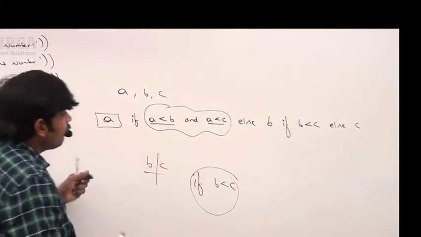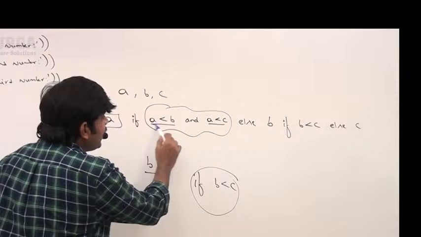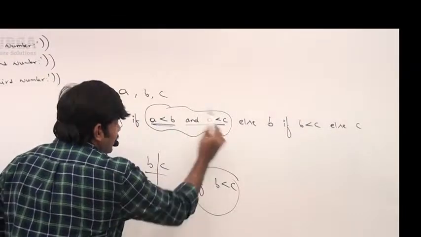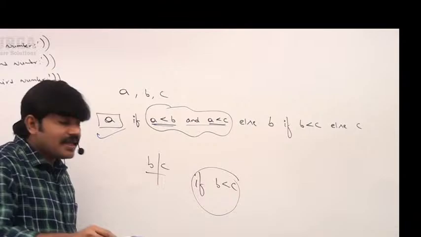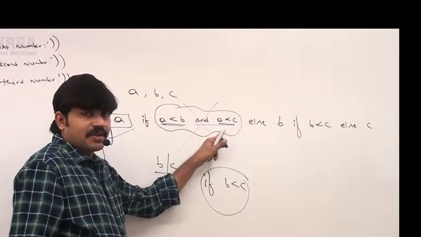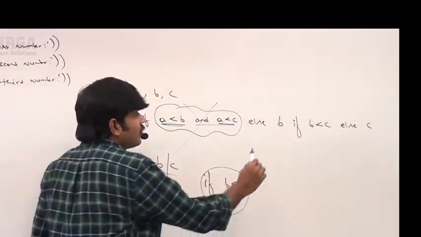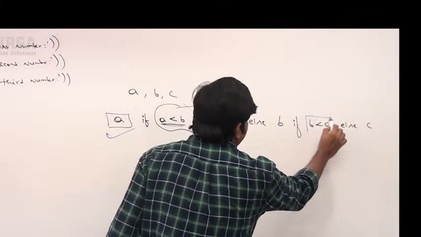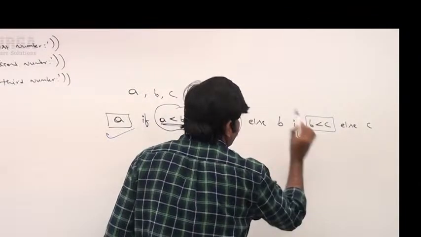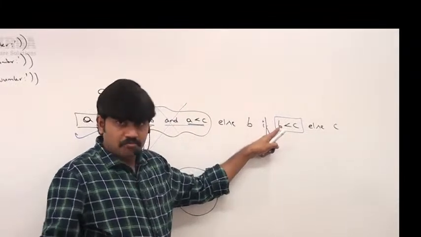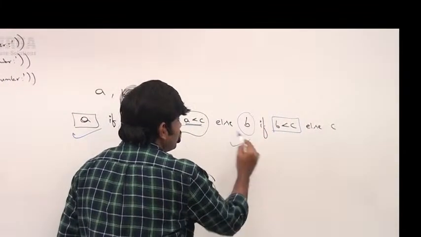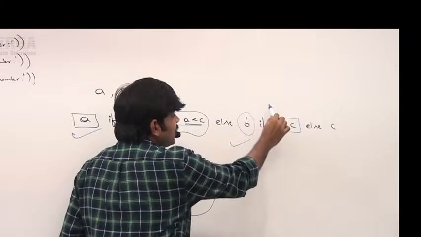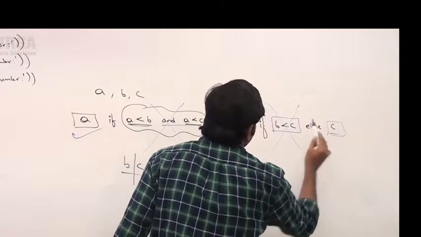If A less than B and A less than C, then A itself is the minimum. Else, this condition fails, and the next condition I check is whether B is less than C. Yes, then consider B. If this also fails, then obviously C is the minimum value.